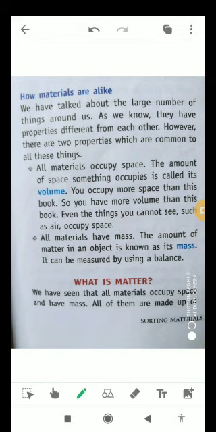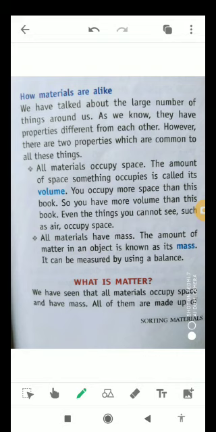You occupy more space than this book. So you have more volume than this book. If you occupy more space then you have more volume. Even the things you cannot see, such as air, also occupy space.